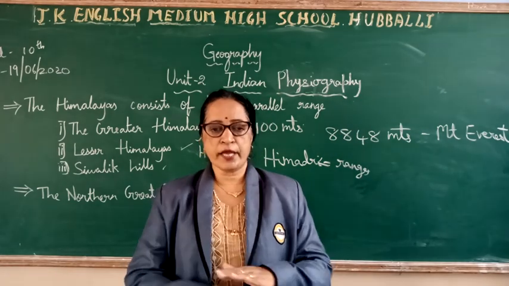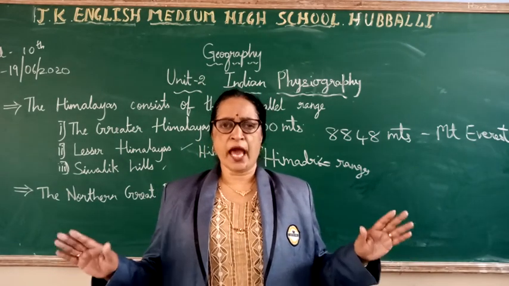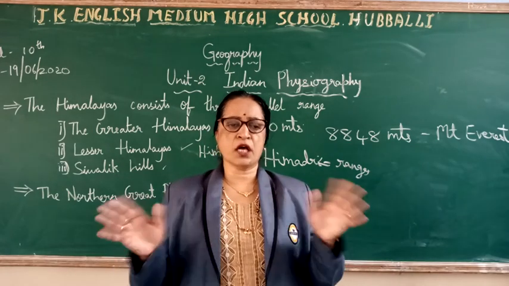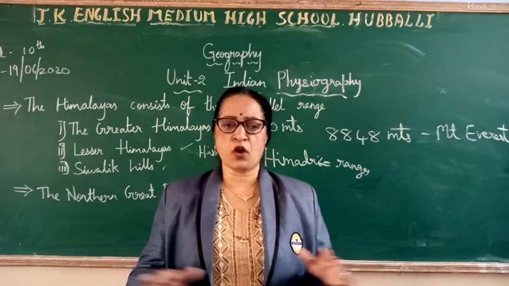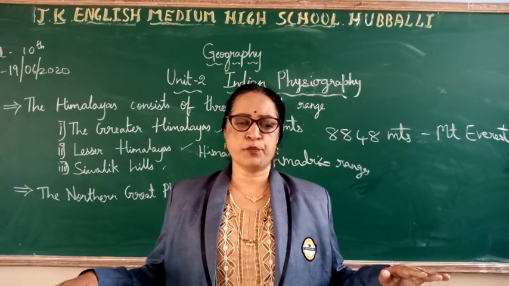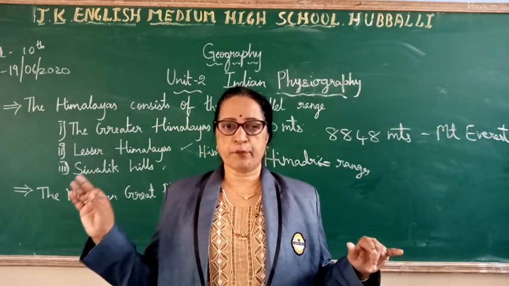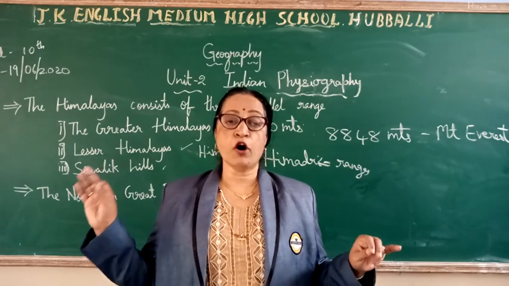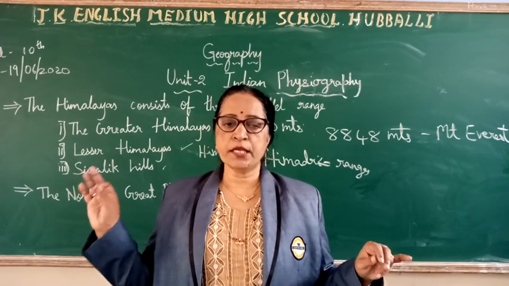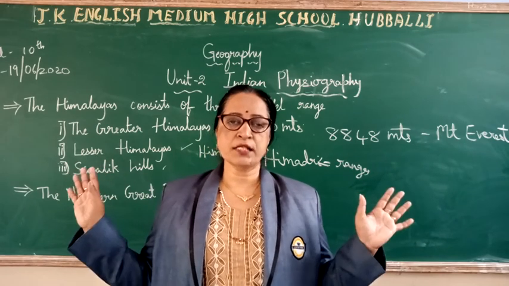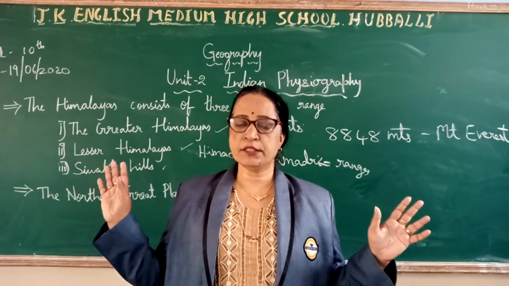The plain is very flat, and the rocks are not exposed on the surface. Because the plain is flat, you cannot see the rocks. And what is the importance? The Northern Great Plain is very suitable for irrigation and agriculture, as it has perennial rivers and fertile alluvial soil.